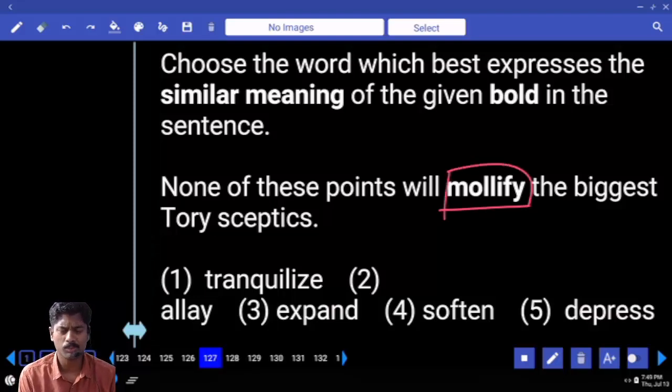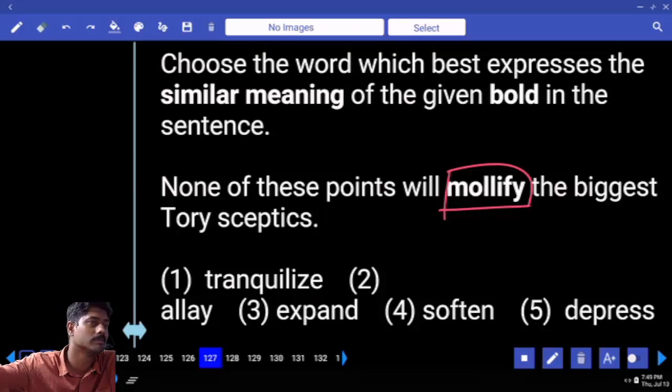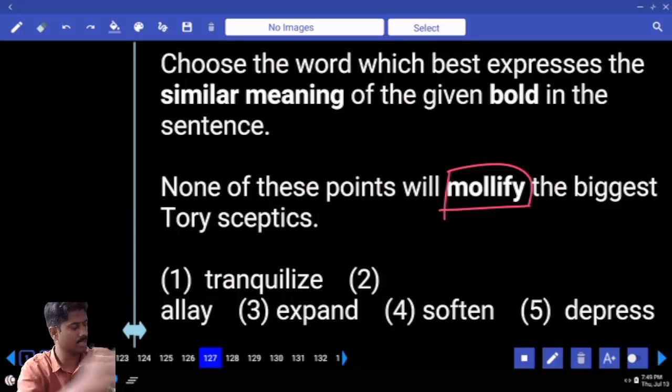None of these points will mollify the biggest skeptics. I regularly tell this example. Imagine, how many of you know two-wheeler driving? Have you ever fallen off the two-wheeler while learning? When we fall, we generally get injuries on the elbows or knees. Imagine you got the injury on the elbow and you came to the house, and I am there in your house and I cleaned your wound and I brought chili powder and sprinkled chili powder on the injury.